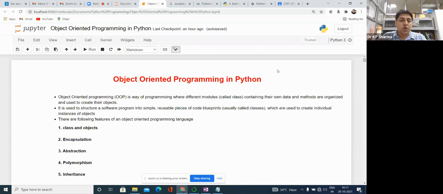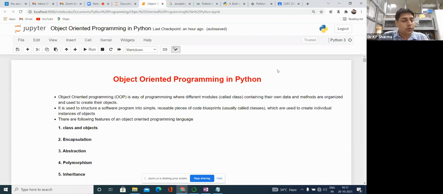By creating these modules, a specific module for each kind of real-time entity, which are called objects, we can combine these modules in order to create a large complex program or a solution for a particular problem. So this is a very nice idea.